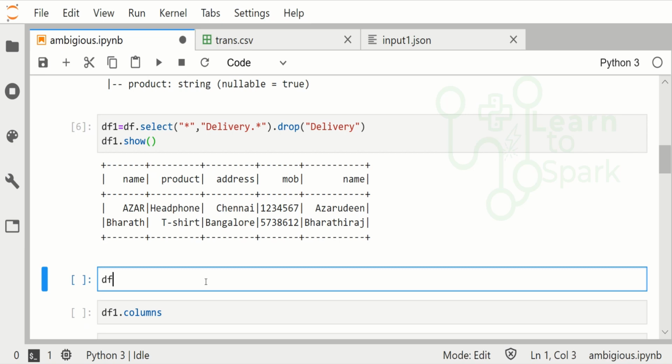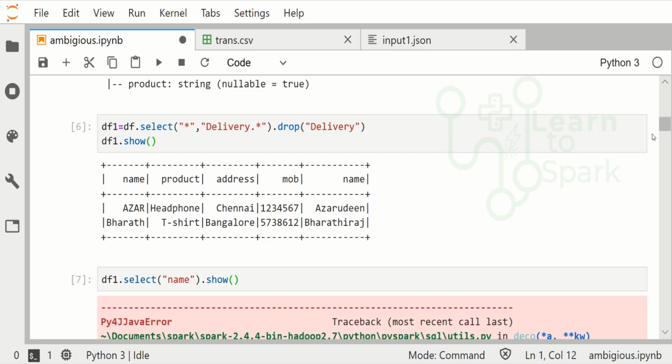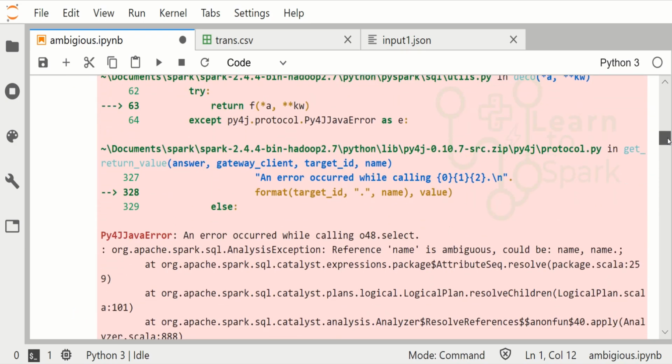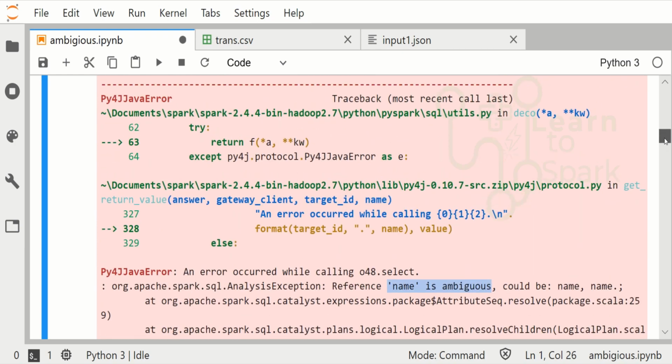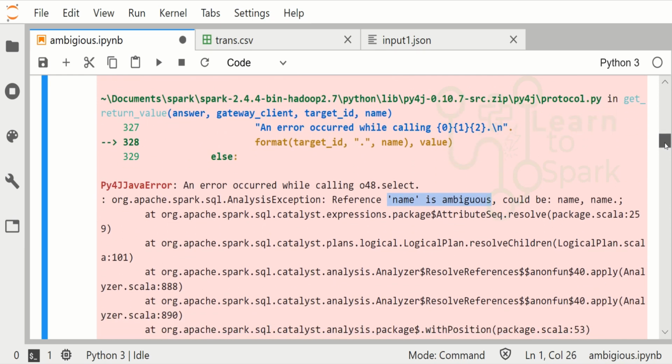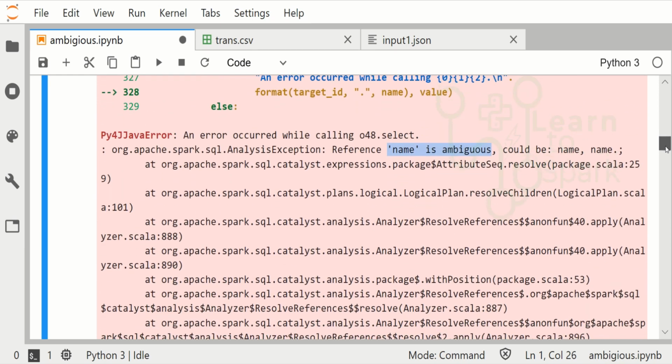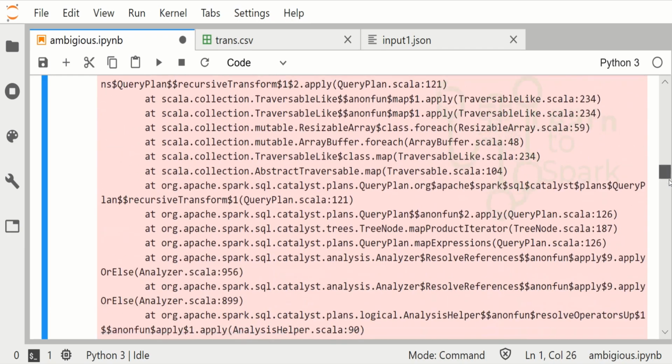So if I give df1.select and I select the name column and give show, it immediately throws an error, and the error message states that the reference name is ambiguous. So this was the problem when there is a duplicate column. We will not be able to proceed further with any of our analysis, and we need to handle this to proceed further.